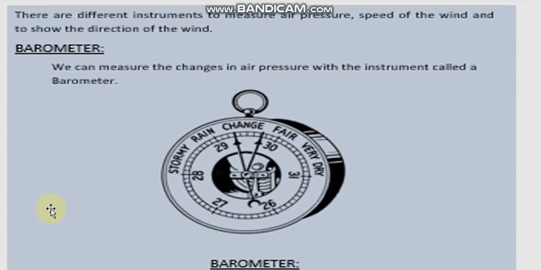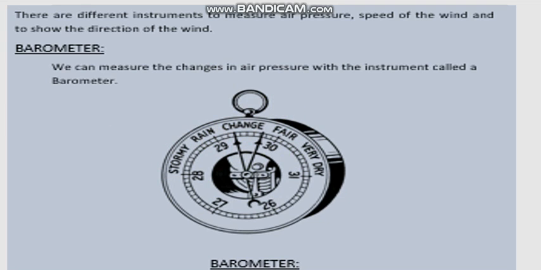Now there are different instruments to measure air pressure, speed of the wind, and to show the direction of the wind. There are different instruments which are used to measure these things. First one is barometer. We can measure the changes in air pressure with an instrument called barometer. Now this is the picture of a barometer, and it is used to measure the changes in air pressure. As I told you that air pressure is different on every day. Sometimes it is more, sometimes it is less. So we can measure these changes with the help of an instrument called barometer.